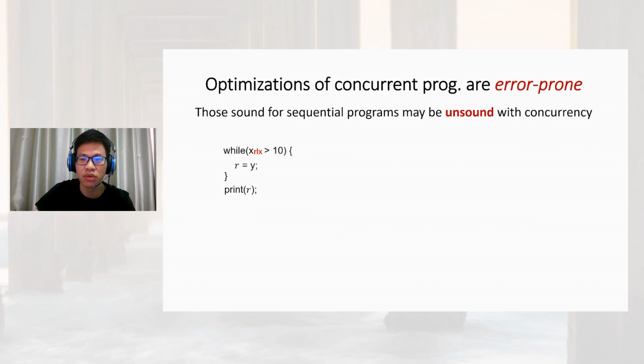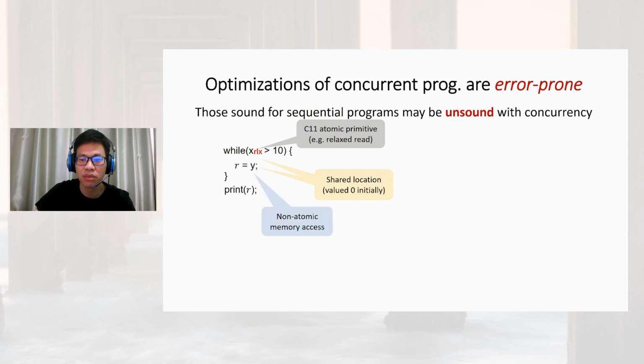Optimizations of concurrent programs are error-prone. On the one hand, sound optimizations for sequential programs may be unsound with concurrency. Consider the following example. We use x and y to represent shared locations. They are valued 0 initially. A location taking a red subscript means that we use C11 atomic primitives to access such location. Otherwise, the memory access is non-atomic.